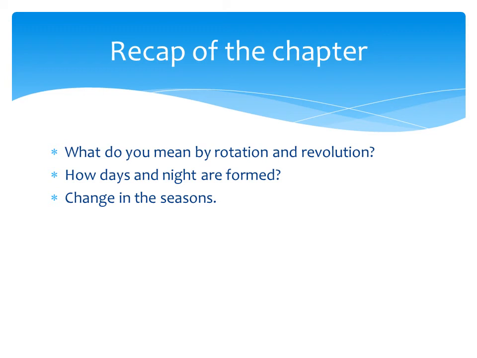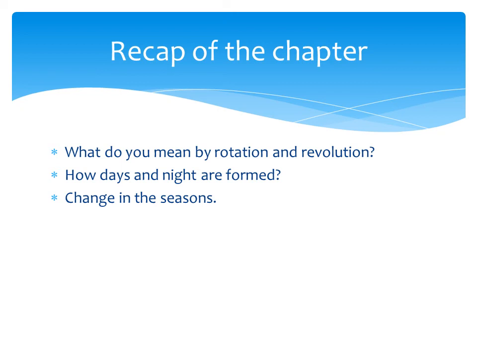During the rotation, the phase in which the earth receives the sunlight is called a day. And the phase which does not get the sunlight and is dark is called a night. Day and night continuously keep happening.